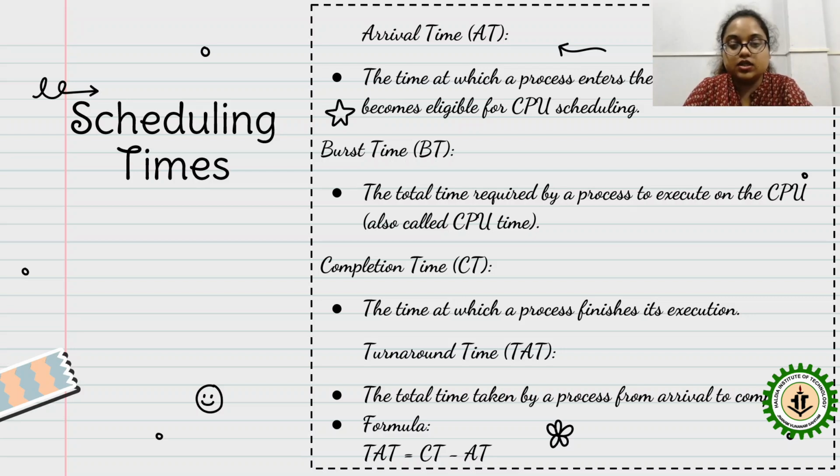Then completion time, CT, the time at which a process finishes its execution. Then turnaround time, the total time taken by a process from arrival to completion. So here you can see you have the arrival time, and you have the completion time, so from that you get the turnaround time. So TAT equals CT minus AT. These formulas will be required in doing the algorithms, which you will see in the next slides.